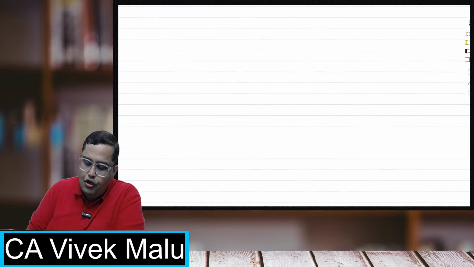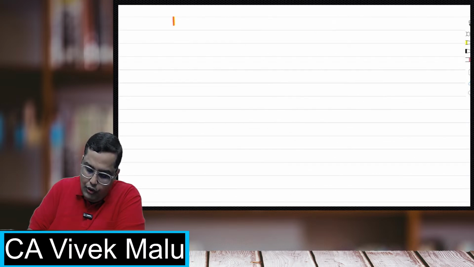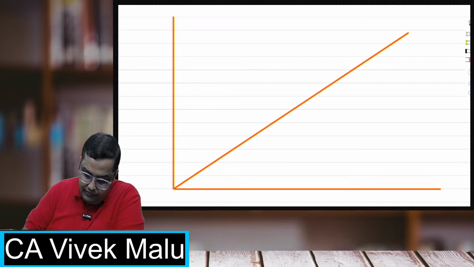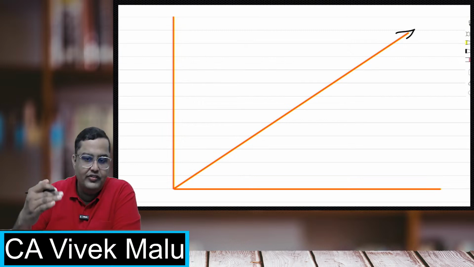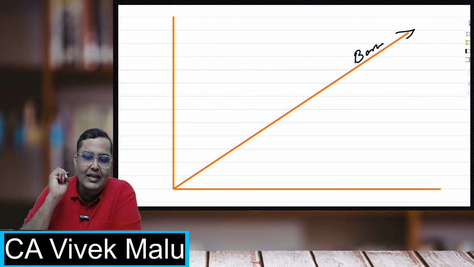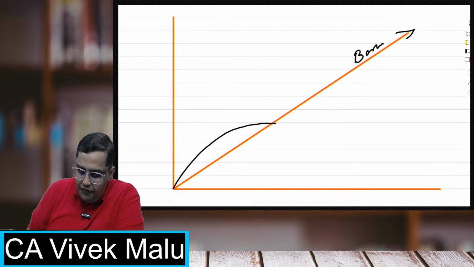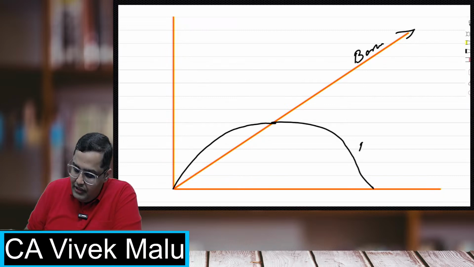In fact, if I draw a graph of the bonus, in a Halsey scheme, the graph will be like this. The more and more you save, the more and more your bonus will be. But in a Rowan scheme, if you start saving, your bonus will increase, but after a point of time, the bonus will also start decreasing. So that is the bonus under Rowan.